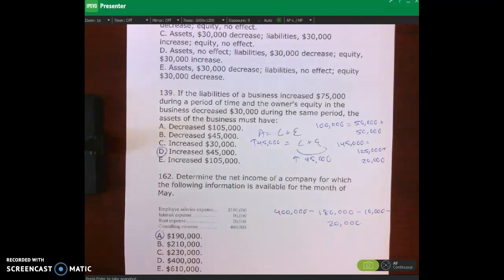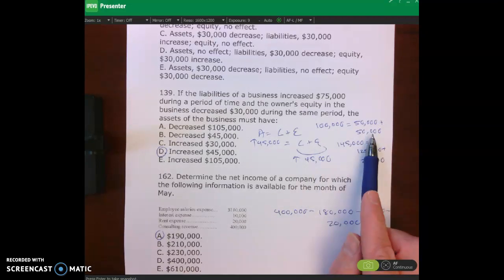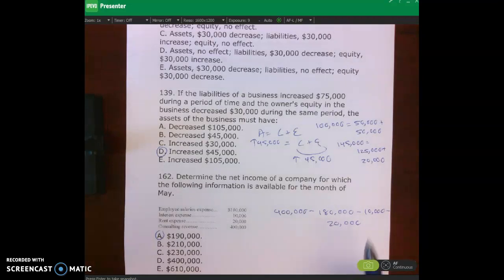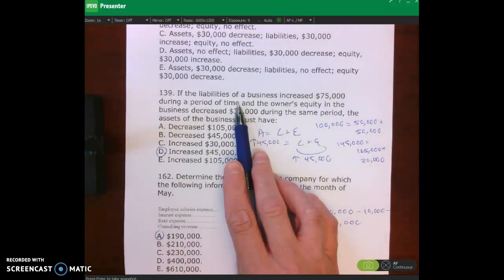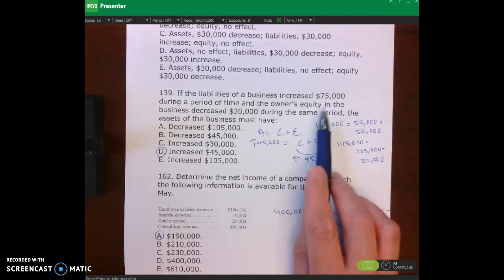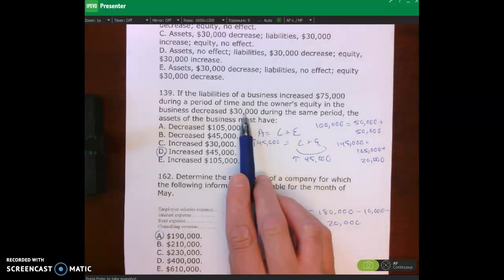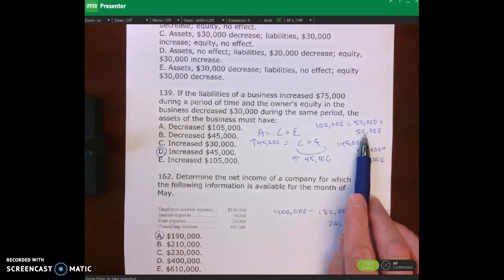How else could you choose this? You could just choose some numbers. You could say assets are 100,000, liabilities are 50, equity is 50. Then you can back into it. Liabilities increased by 75, so 50 plus 75 means new liabilities are 125. Owner's equity decreased 30. It was 50.